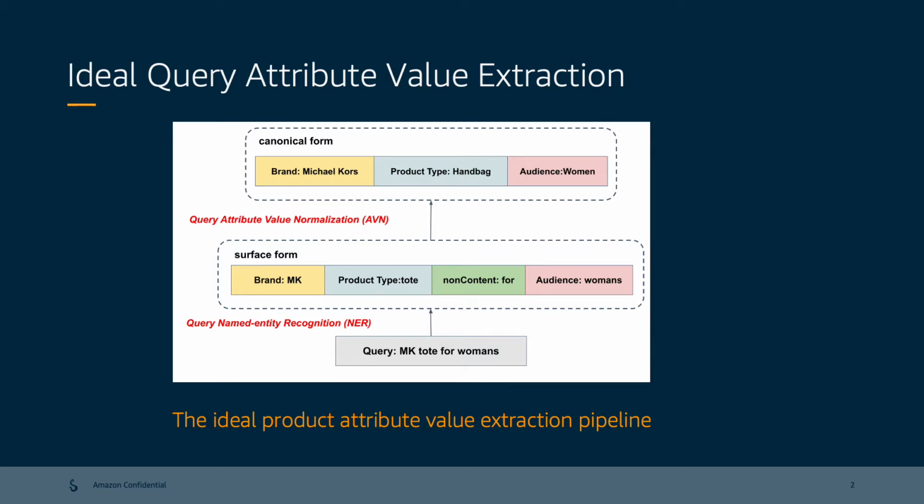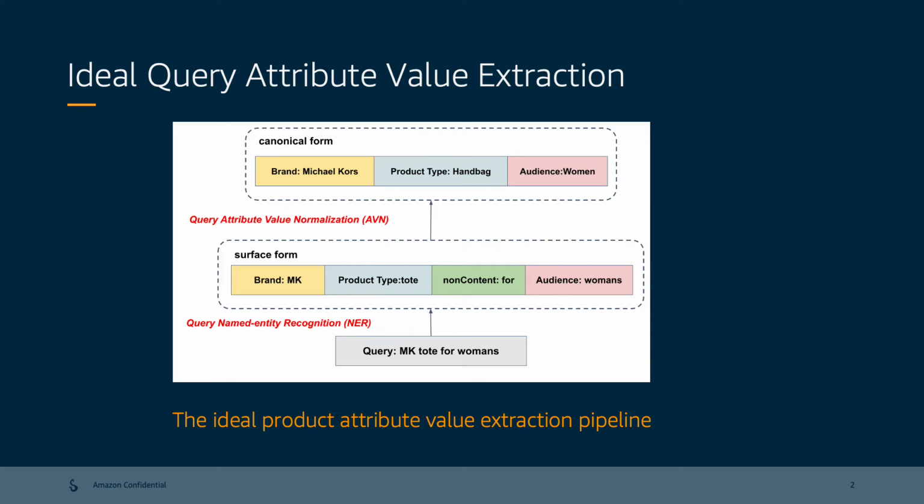These extracted named entities are in the informal surface form of attribute values. However, such an informal surface form is not in accordance with the products indexed with canonical form attribute values in the formal written style. For example, MK is an abbreviation of the brand Michael Kors, Todd is a hypernym of the product type handbag, and women's contains a spelling error.